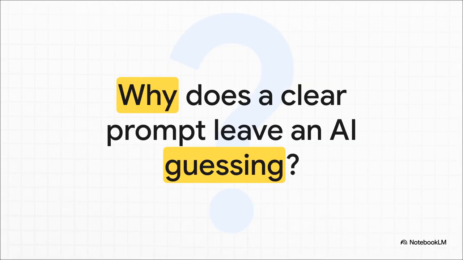I mean, we've all been there, right? You ask a language model for something completely straightforward. You hit enter, you're confident you're going to get exactly what you need, and then the output comes back. And it's just unpredictable. Maybe it's a bit too generic or just slightly off in a way you can't quite put your finger on. You reread your prompt and think, but I told it exactly what to do. Well, did you? The source text we're breaking down today argues that the problem isn't that your prompt was empty, it's that it was quietly incomplete.